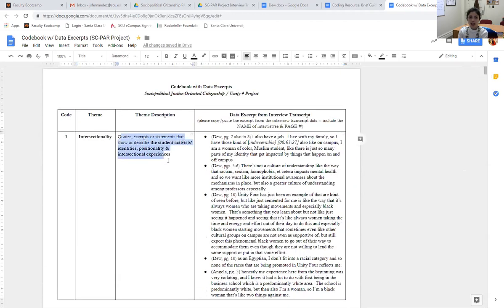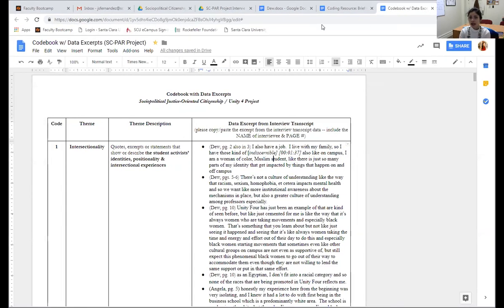It's about intersectionality, right? The student is describing the multiple intersecting experiences, right? And here we can see that particular excerpt being copied and pasted here. So that's essentially all you have to do for the coding process.